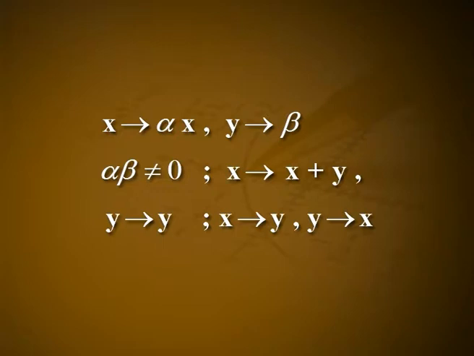This is indeed so, since if (x1,y1) and (x2,y2) are two bases for a two-dimensional linear space, then we can transform one of them into the other by a finite number of elementary basis transformations of the form x goes to αx, y goes to βy, where αβ is not equal to 0, and x goes to x+y, y goes to y, and x goes to y, y goes to x. And we have the following proposition.